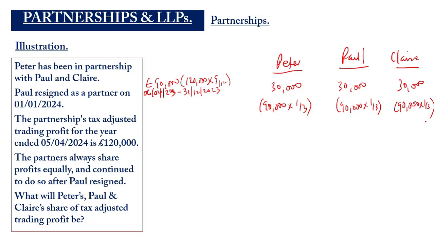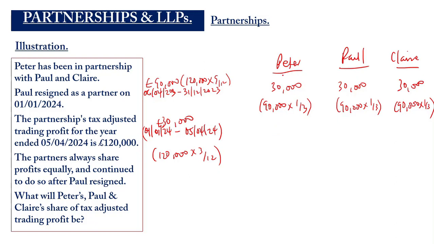Okay. When we come to the second period, which is from 1st January, where Paul was no longer part of the partnership. So it's 1st January 2024 to 5th April 2024. The profit that was available will be 30,000. Okay. That will be the 120,000 times 3 over 12. So the share was also done equally between the remaining partners.